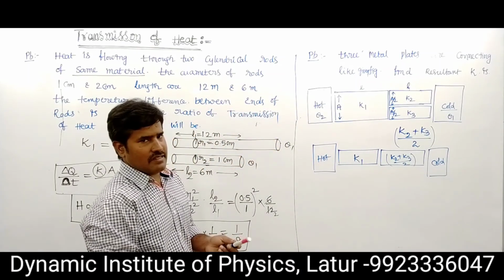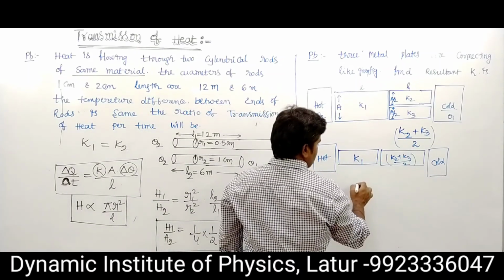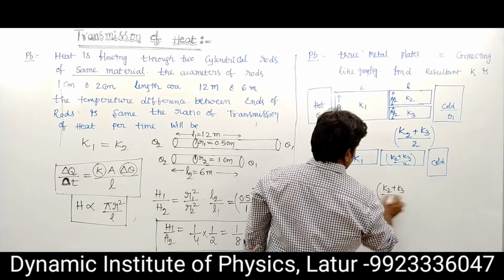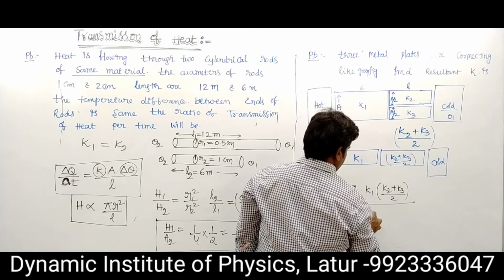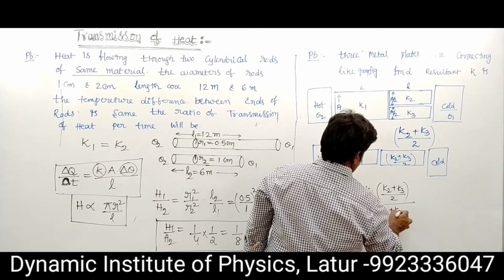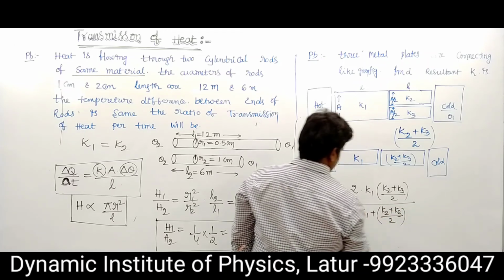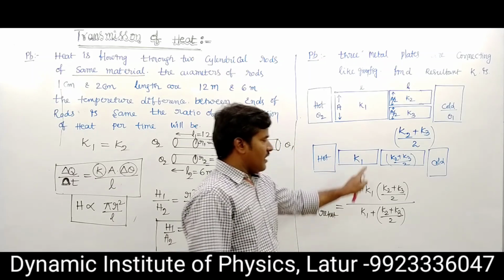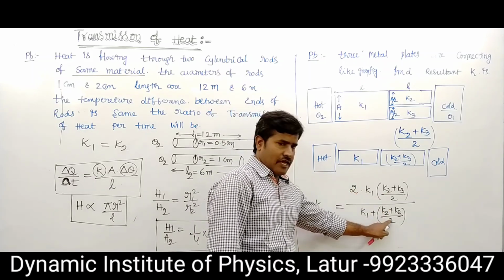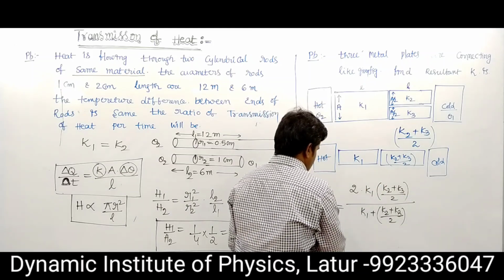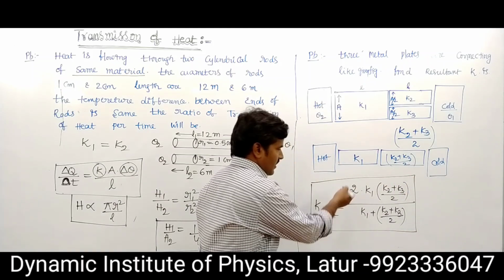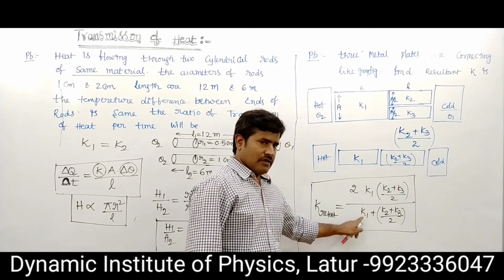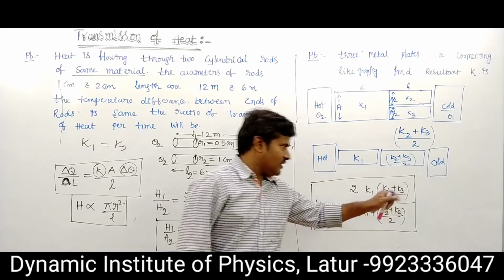What is the final resultant? The final resultant in series combination is 2K1 K2 upon K1 plus K2. So this is 2K1 K2 upon K1 plus K2. This is K resultant, the resultant in series combination, 2K1 K2 by K1 plus K2. So here putting the K2 value, the K resultant becomes 2K1 times (K2 plus K3 by 2) upon K1 plus (K2 plus K3 by 2).